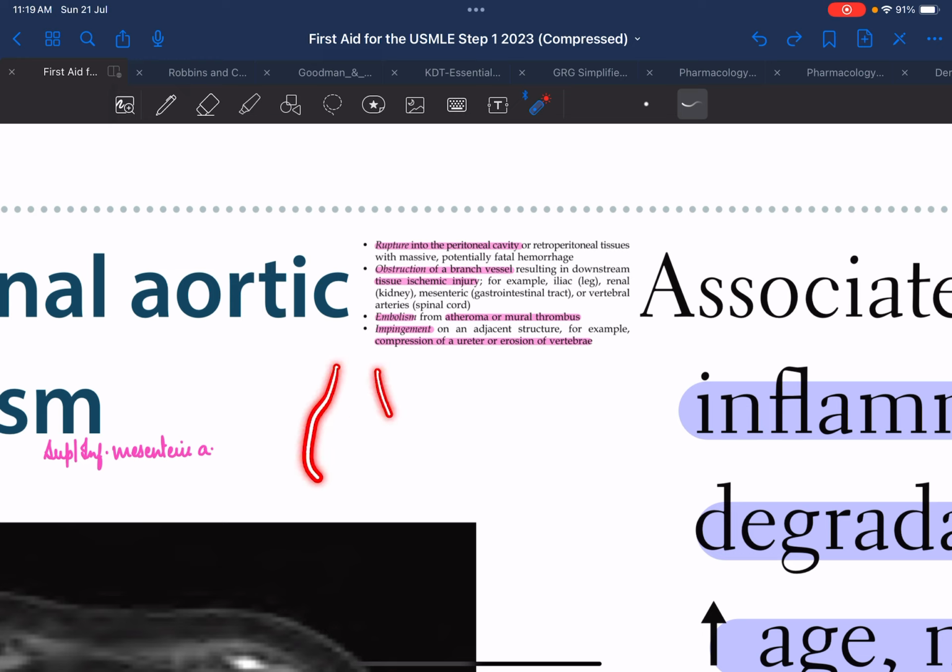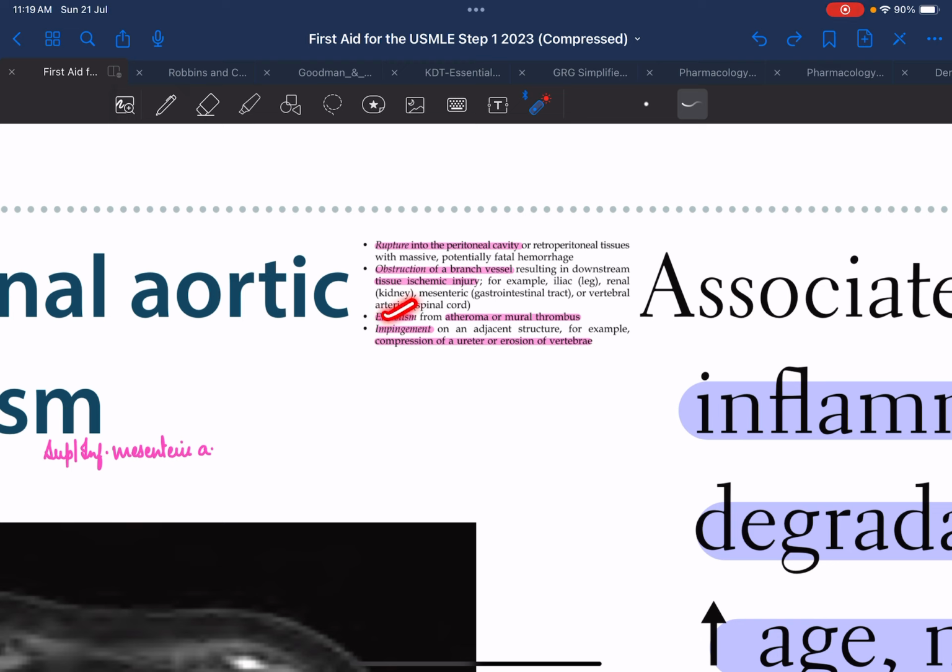Since the abdominal aorta is weakened, it is very prone to rupture. So there could be rupture into the peritoneal cavity or the retroperitoneal space, which can lead to a very fatal hemorrhage. There could be obstruction of any branch vessel, which can lead to ischemic injury. Maybe the iliac blood vessel is getting affected, the renal artery, the mesenteric artery, or the vertebral artery, which can lead to ischemia and the related symptoms.